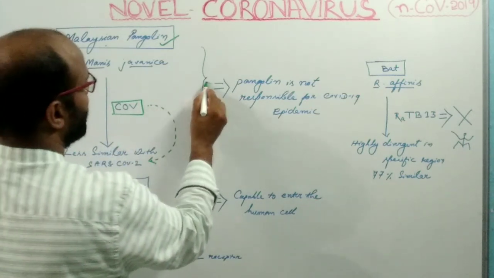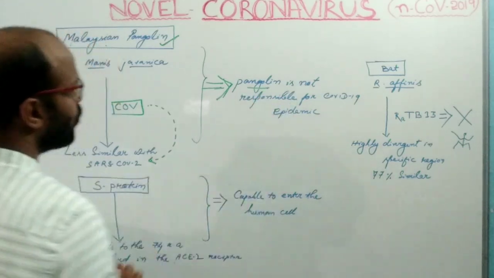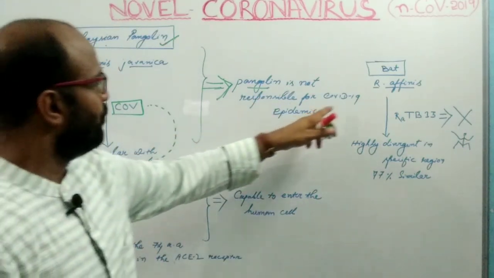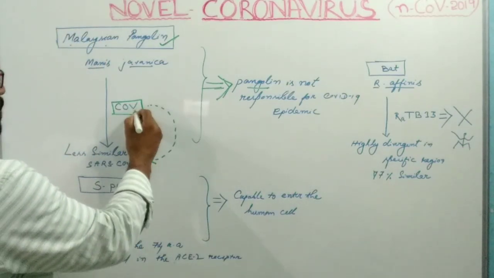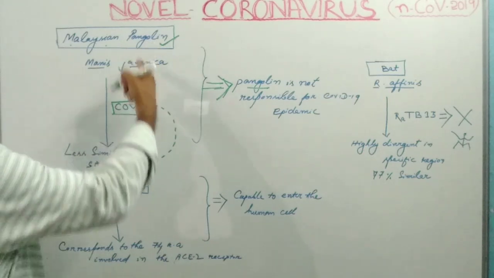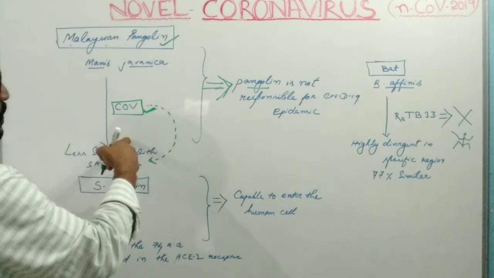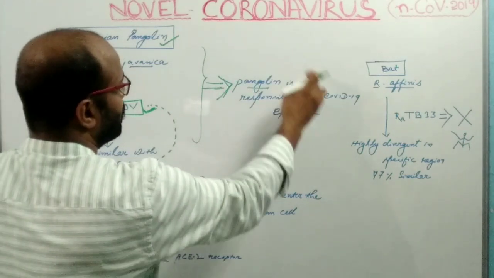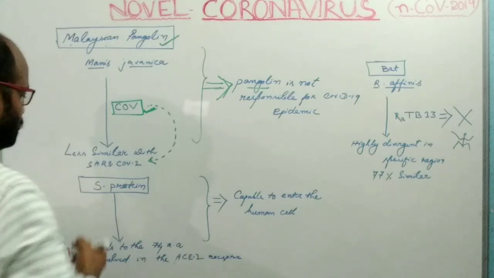It indicates that the pangolin is not responsible for the COVID-19 epidemic. So the coronavirus isolated from the pangolin is not similar to the novel coronavirus, and that's why the novel coronavirus did not come from the pangolin.